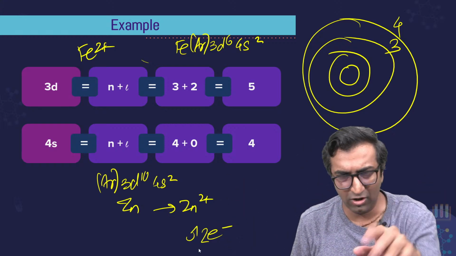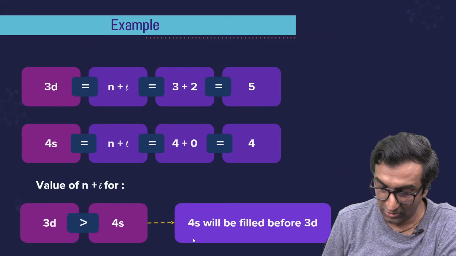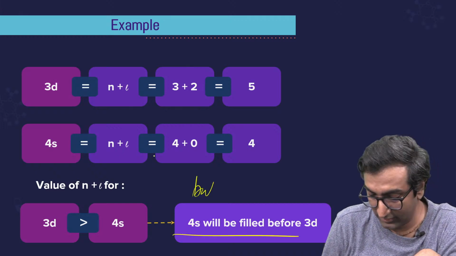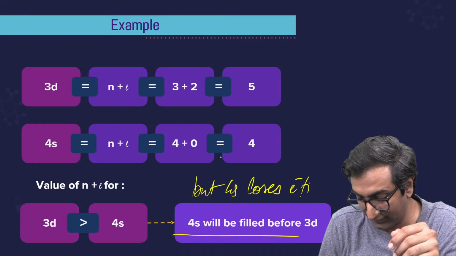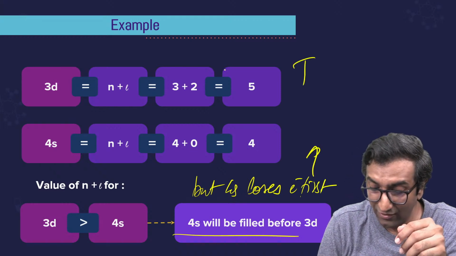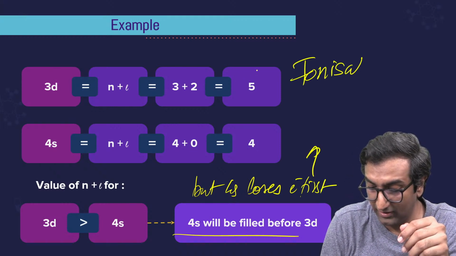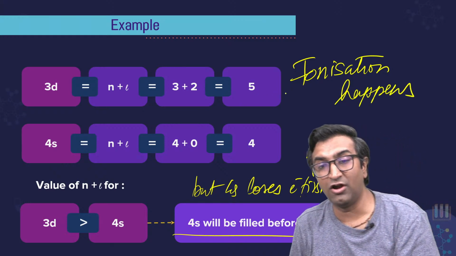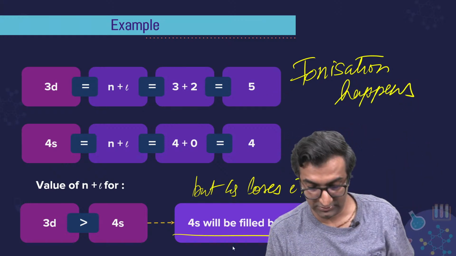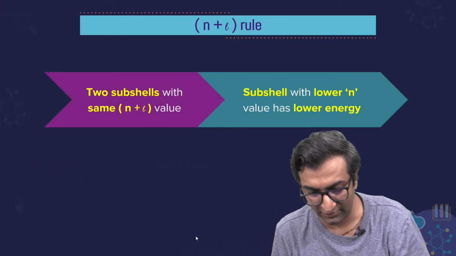Okay, enough talk about 4s and 3d. So 4s is filled before, but I haven't written 4s here because we'll do it later. It loses electrons first. Ionization. When ionization happens. What is ionization? Removing an electron from the outermost shell is called ionization, and the energy associated with it is called ionization energy.